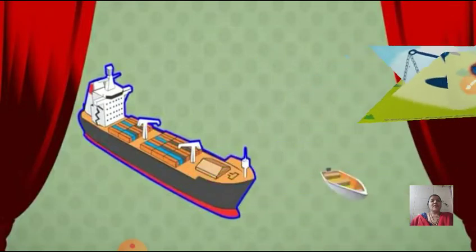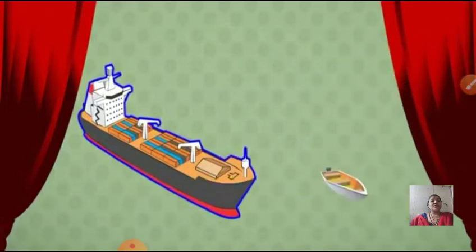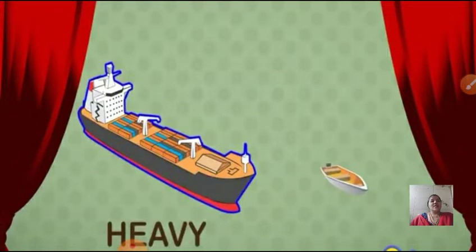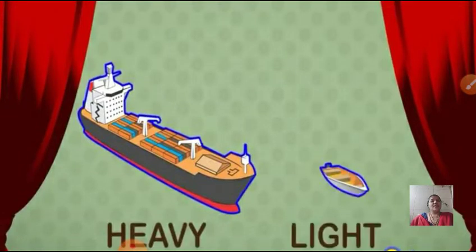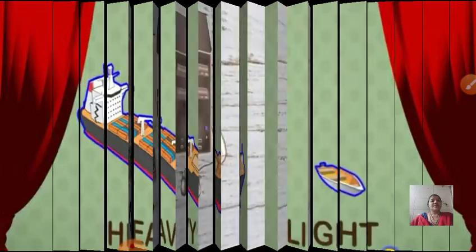Now see another picture. Here we can see two boats. Yes, one is heavier and the other one is lighter. Can you all tell me which one is heavy? Yes, very good. This one is heavier and the other one is light.